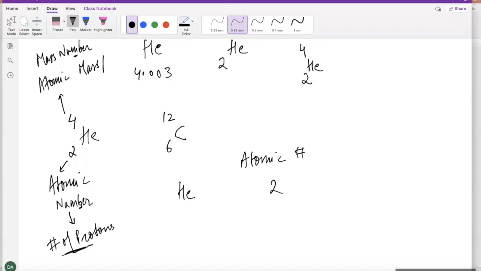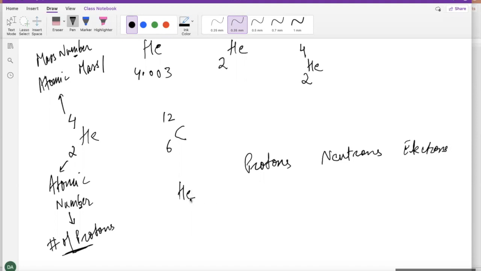All the atoms are identified because of their protons, not their neutrons or electrons. So if I ask you, helium has how many protons and neutrons and electrons, then you're going to be using these numbers to answer this question.